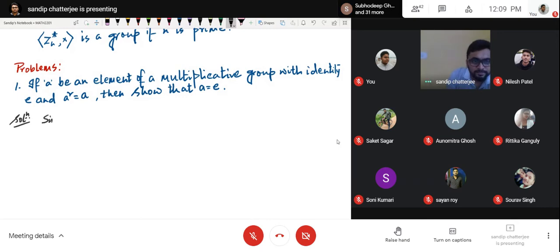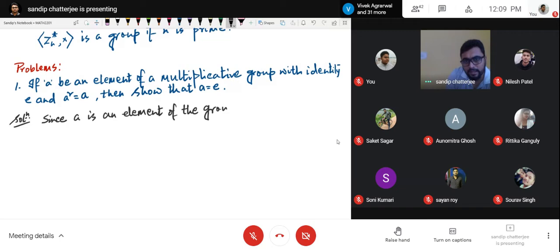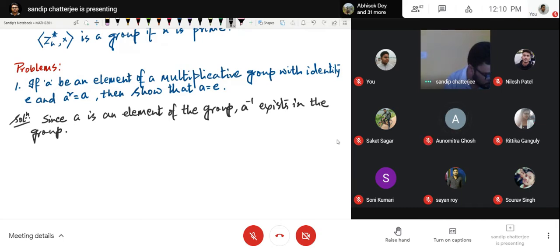So since A is an element of the group, A inverse exists in the group. Right or not? Yes, sir.